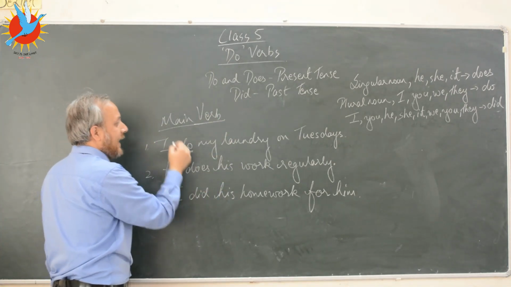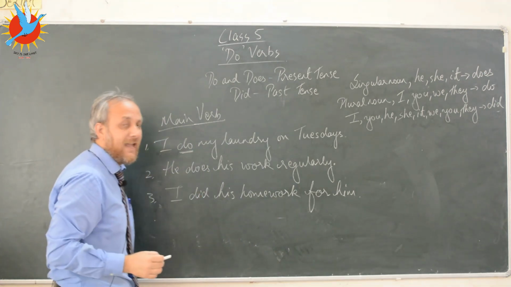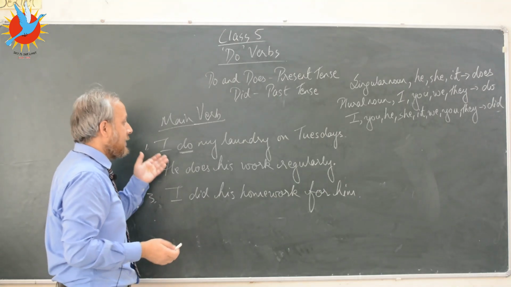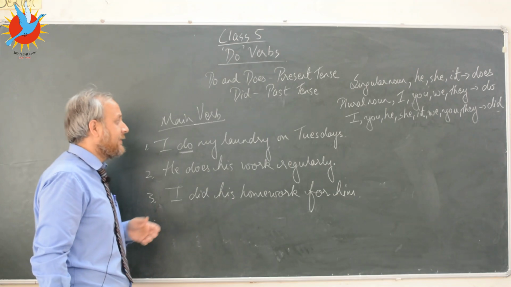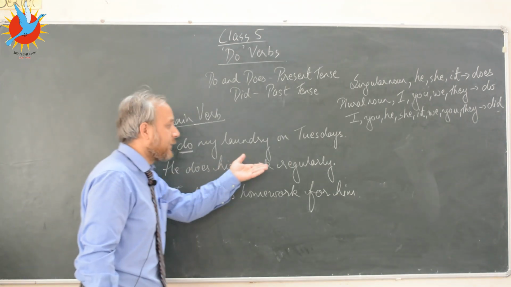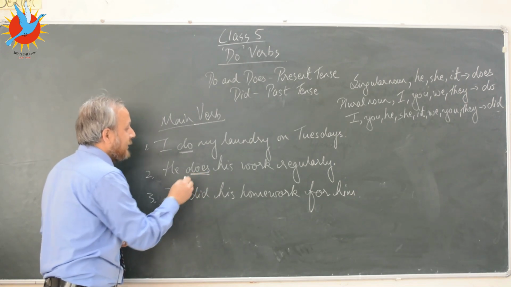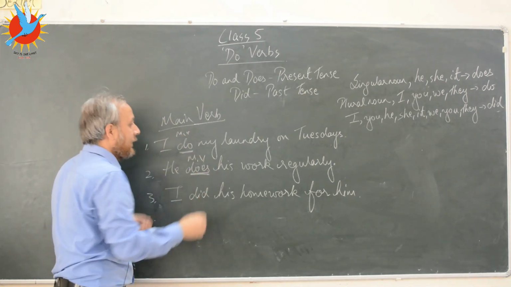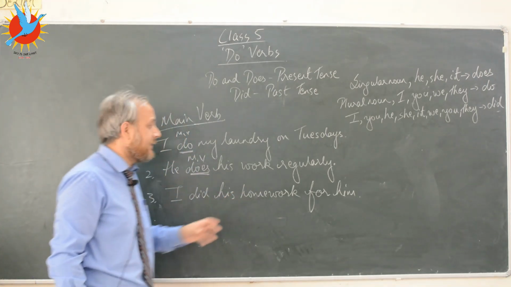If you look at the first sentence, I do my laundry on Tuesdays, do is functioning as the main verb here. There is no helping verb in this sentence. And since I used do, this sentence is in the present tense. He does his work regularly. If you look at the second sentence, kids, again, does has been used as the main verb here. So this sentence too is in the present tense.